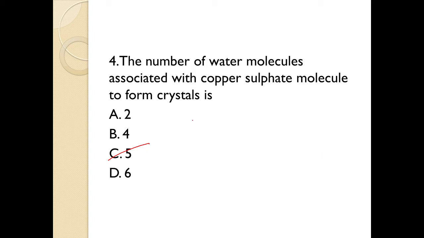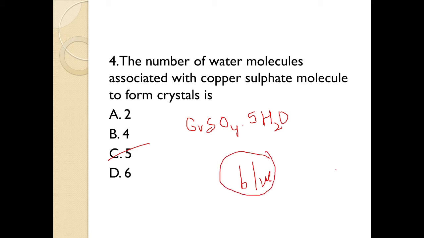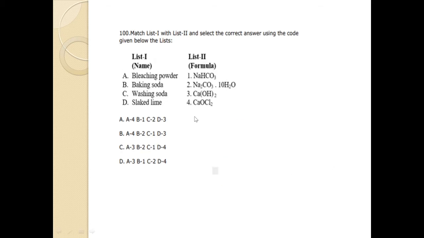So the formula is like this: CuSO4.5H2O. And the crystal is of blue color. Remember this. So let's move to our next question.